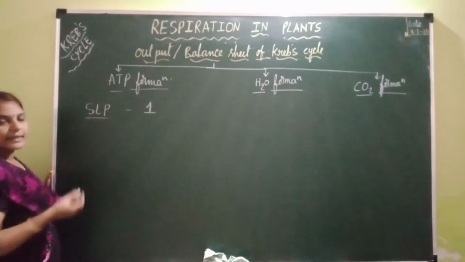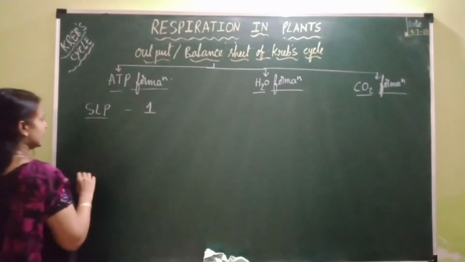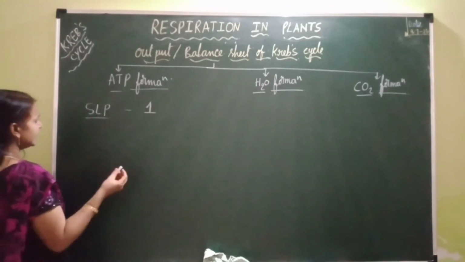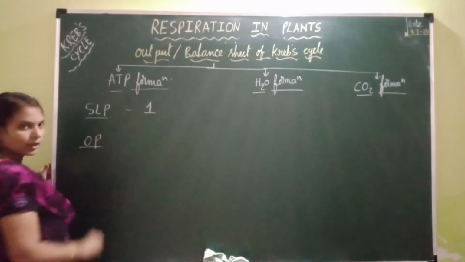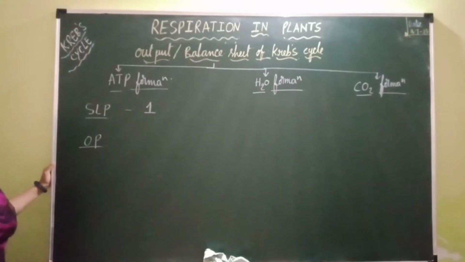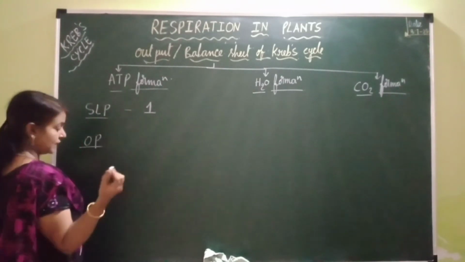So how many SLPs occur? Only one SLP, that is at the seventh step. So one ATP will be formed. Right. Next, OP. OP is nothing but oxidative phosphorylation. In the previous video I explained what this oxidative phosphorylation is, which occurs through ETS.